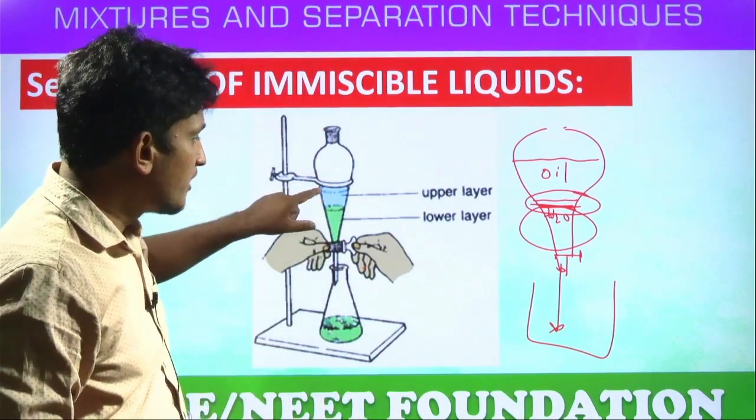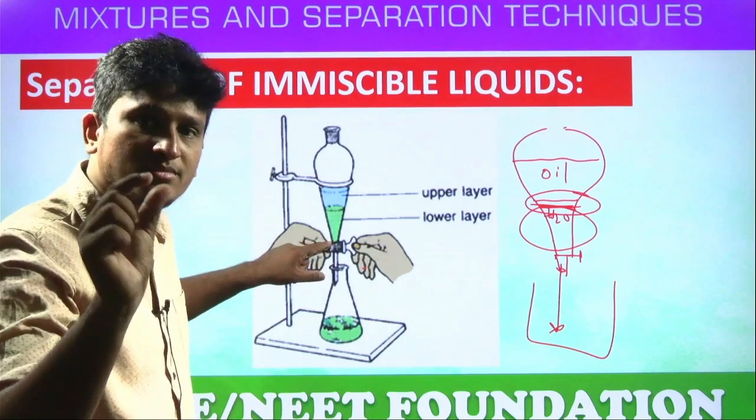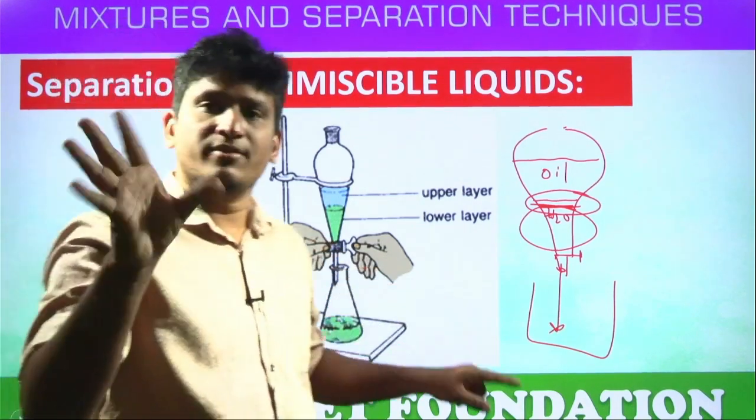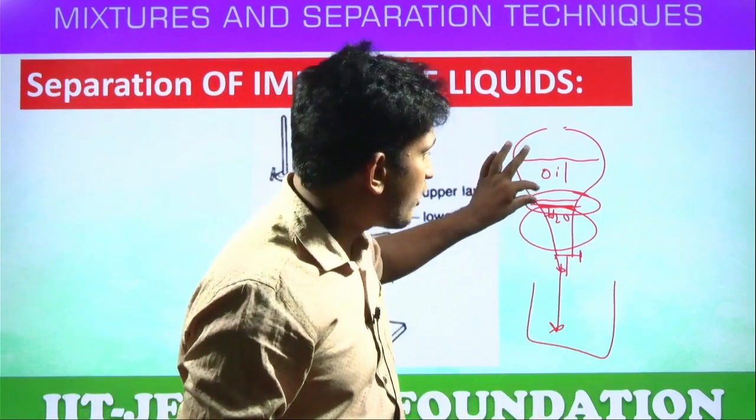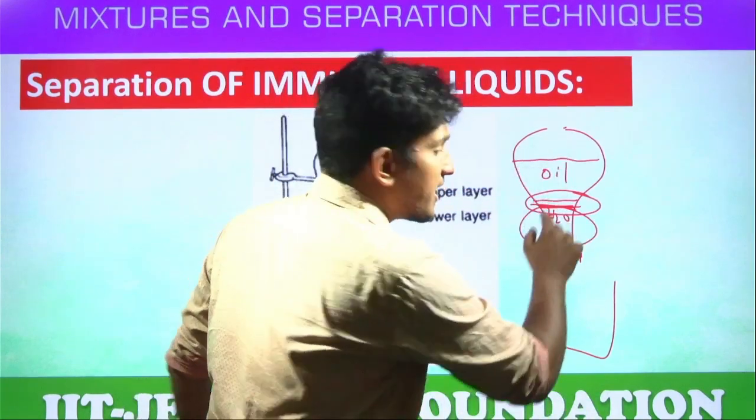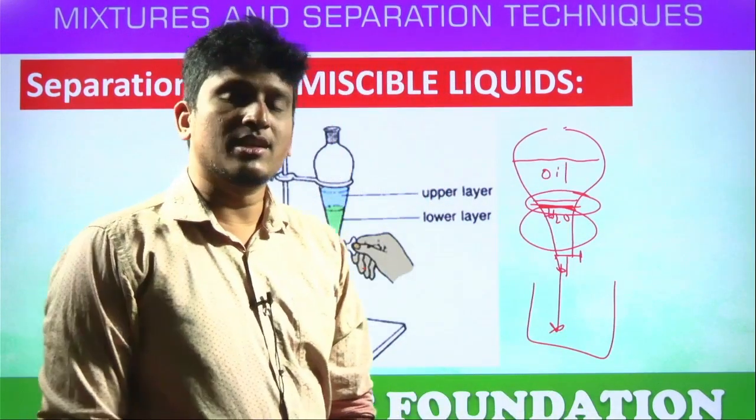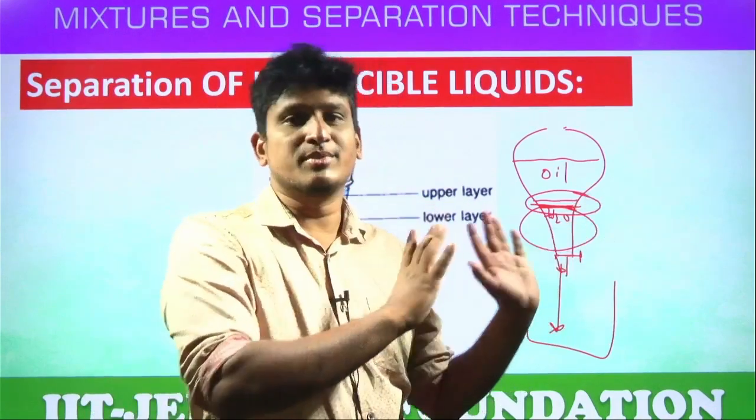Here the layer is big. When it comes down, the size of the layer becomes very small or not? That's a waste. We have to separate that layer of oil and water. Once this layer is collected in another beaker, now in the funnel what is left? Only oil, that is collected in the third beaker.